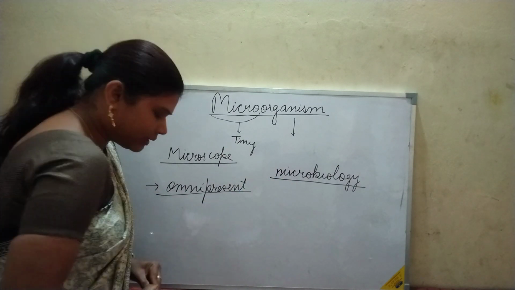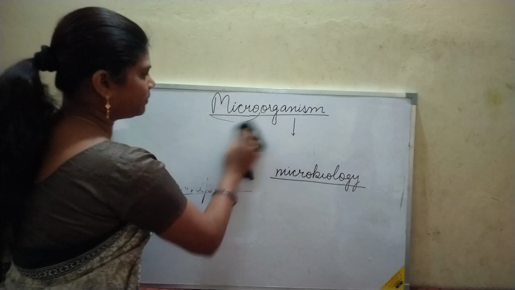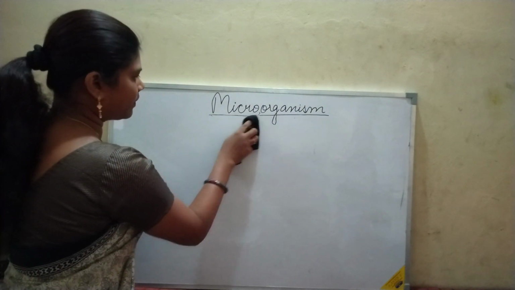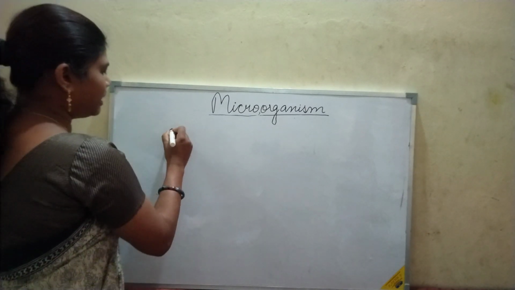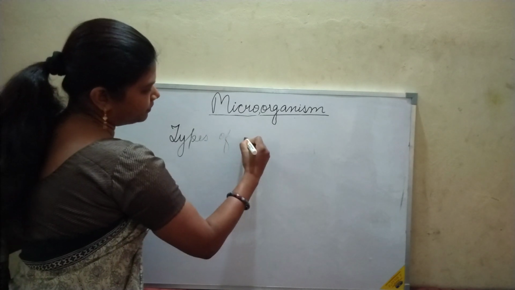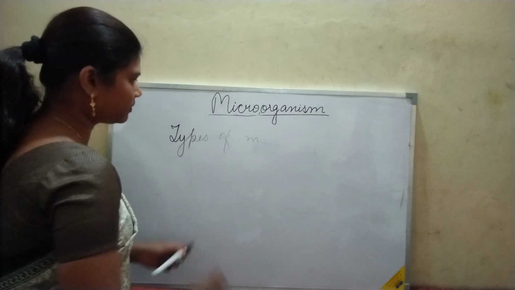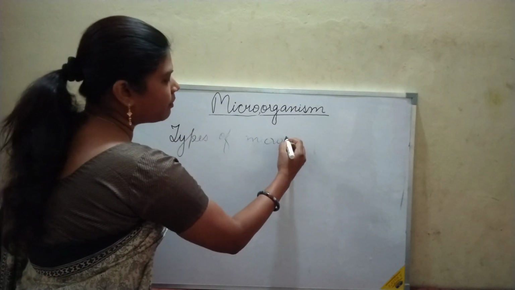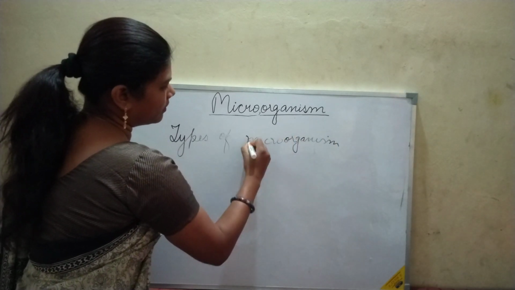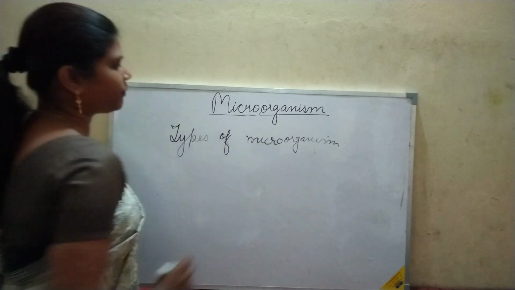Fine. Now let's see what the types of microorganisms are. So in this chapter we will see the types of microorganisms.